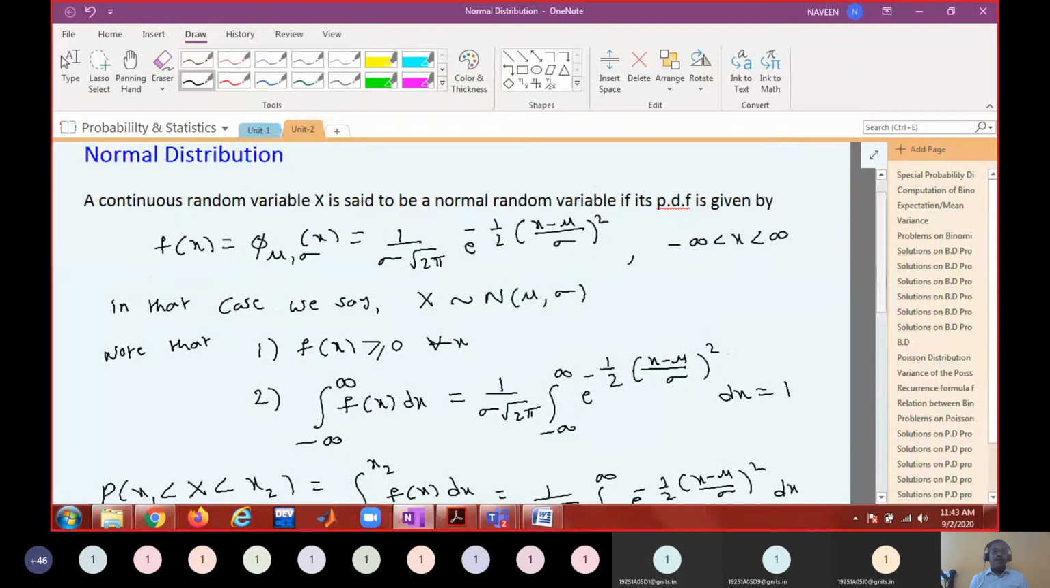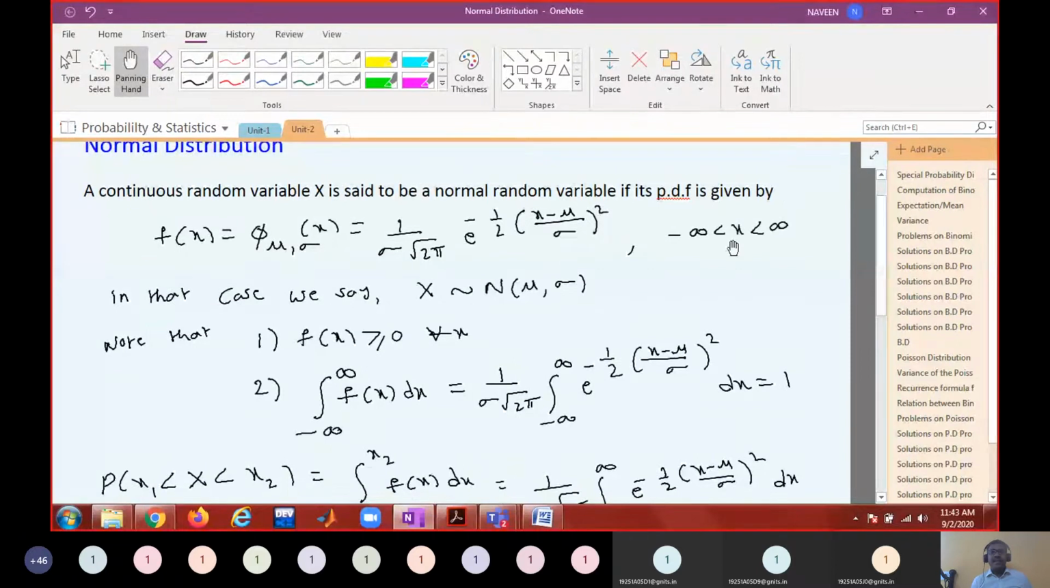Now because it is a function, naturally we want to visualize the graph of this function, because it is continuously defined from minus infinity to infinity. Every function defined on an interval will have a graph. If it is continuous, there will be no break on the graph of the function.